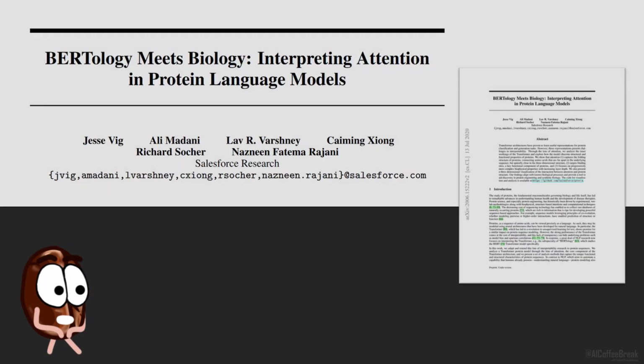This paper is a nice proof of concept that many sequence-based data types can be processed by the transformer architecture. Without any explicit annotation, the model figures out interesting phenomena by itself.